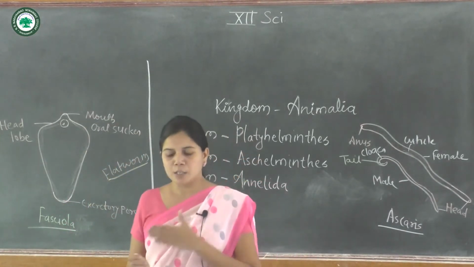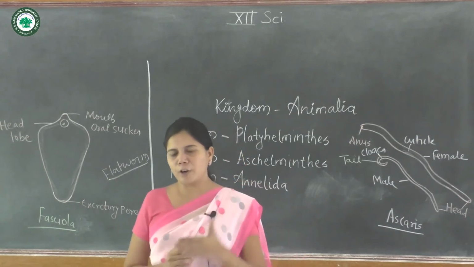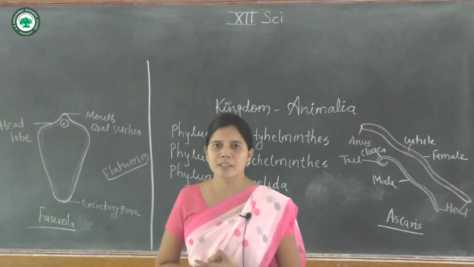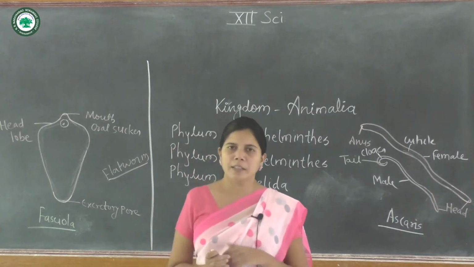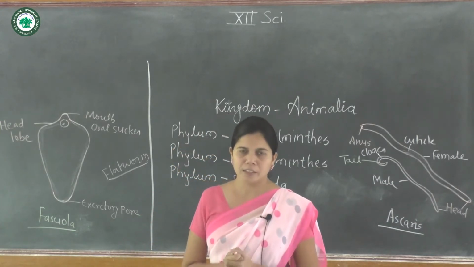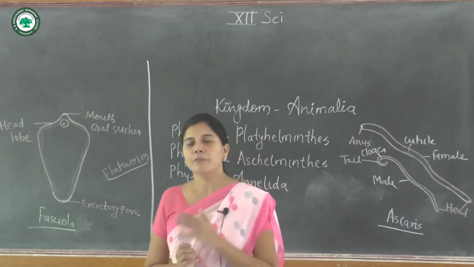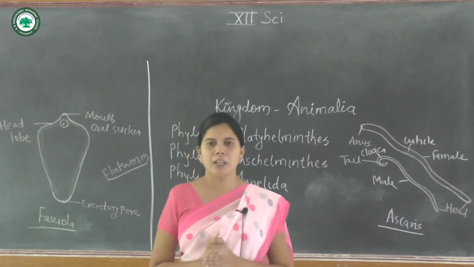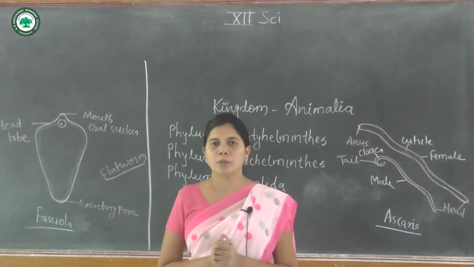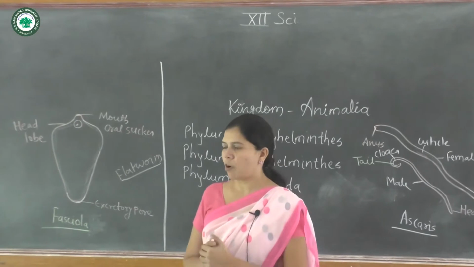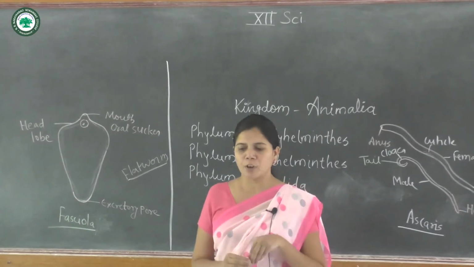The animals are acoelomate, triploblastic and show an organ system grade of organization, meaning different organs are present in the animal. They are mostly endoparasitic, and a few are free living. The parasitic forms show the presence of hooks and suckers for the attachment of the body to the